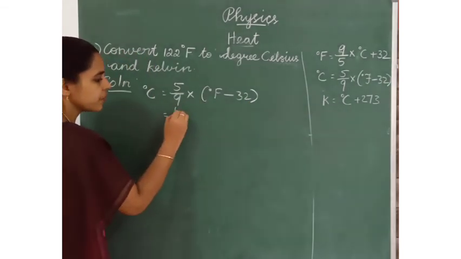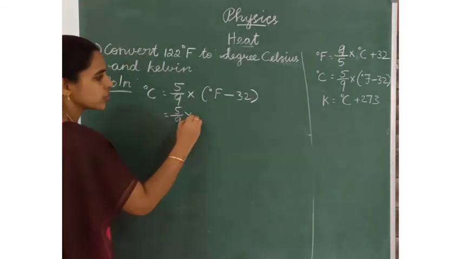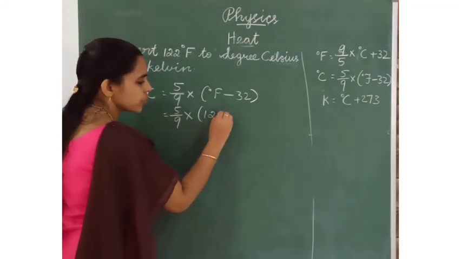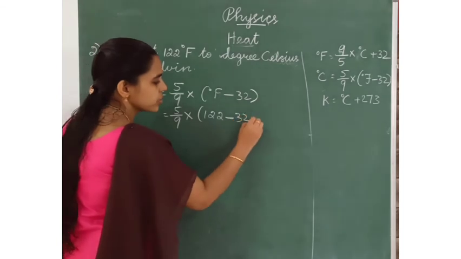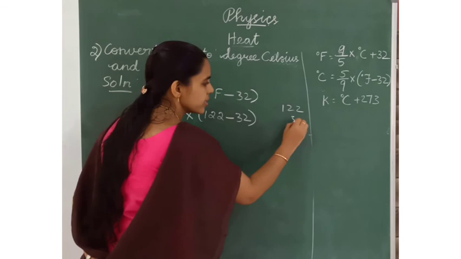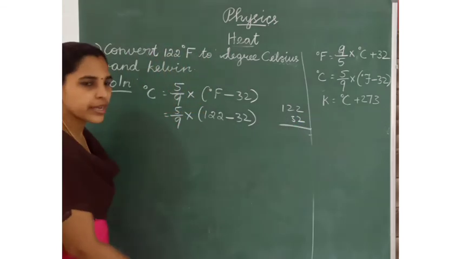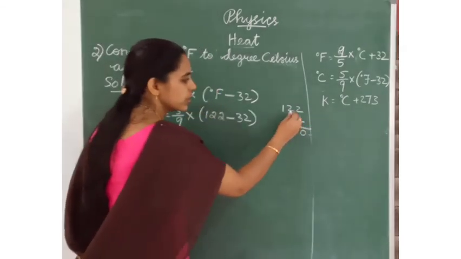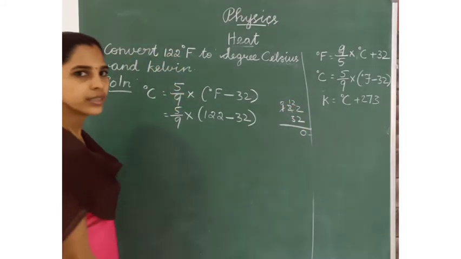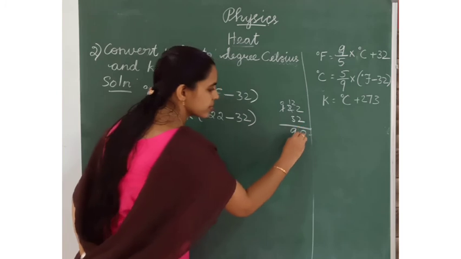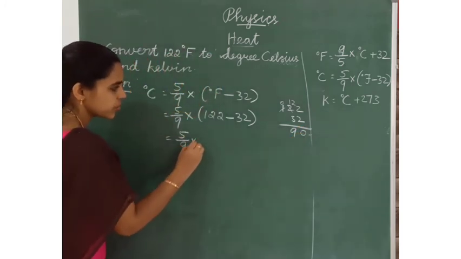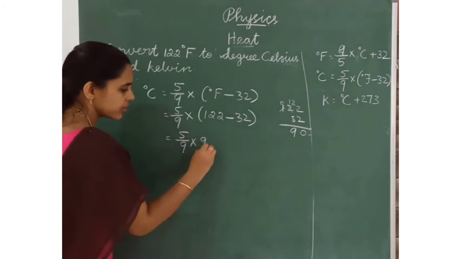Substitute the value here: 5 by 9 into 122 minus 32. Subtract these values. 2 minus 2, 0. 12 minus 3, 9. So here 5 by 9 into 90.